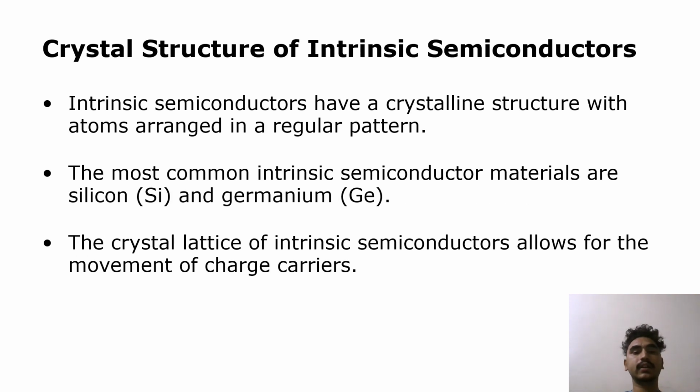Moving on to the crystal structure of intrinsic semiconductors: an intrinsic semiconductor has a crystalline structure with atoms arranged in a regular pattern. The most common intrinsic semiconductor materials are silicon and germanium. The crystal lattice of intrinsic semiconductors allows for the movement of charge carriers.